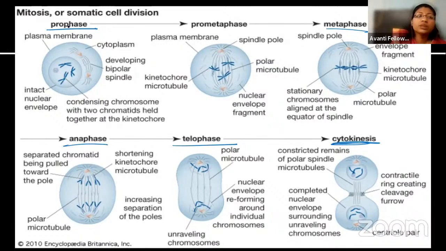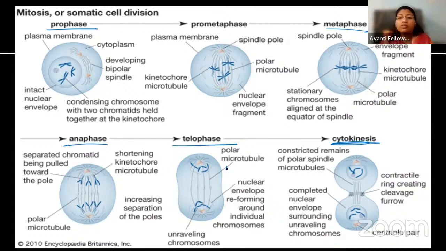Let's discuss first the prophase, the phase in which the condensation of the DNA and the formation of the chromosomes take place. Along with that, the nuclear membrane disappears. Then we move towards the next phase, the metaphase, in which all the condensed chromosomes get aligned in the middle of the cell, on the equatorial plate, to which the spindle fibers get attached at the kinetochore. In the anaphase, the spindle fibers start shortening, due to which the chromosomes move to two opposite poles of the cell.